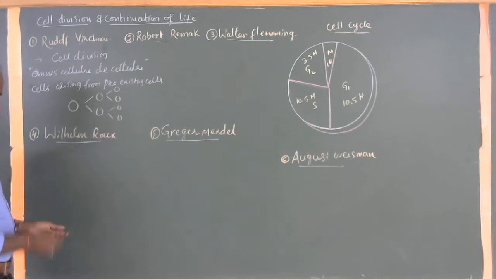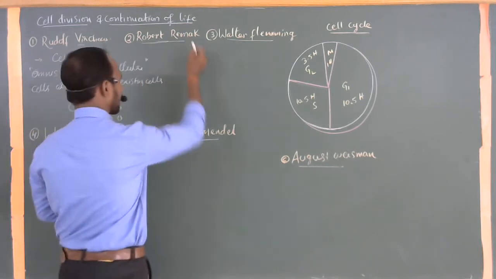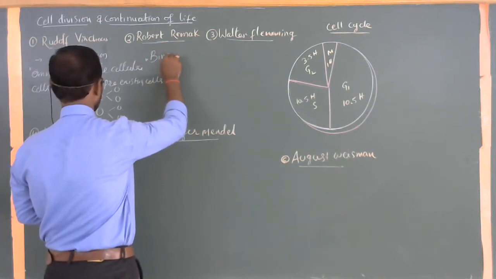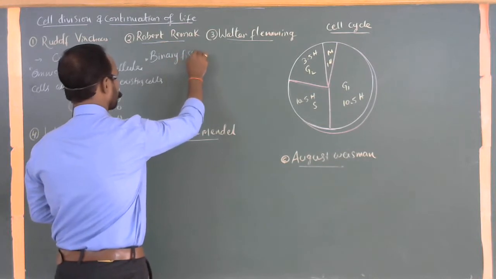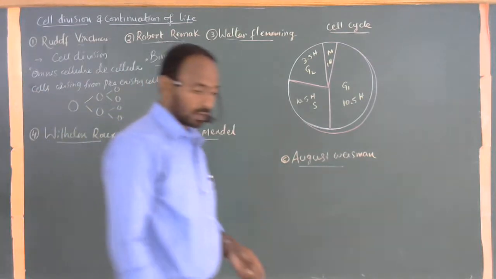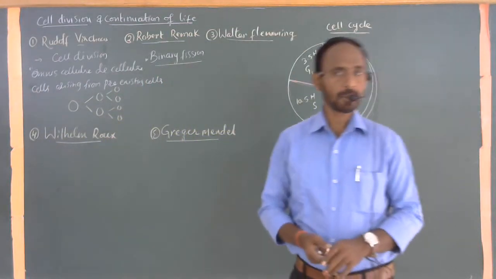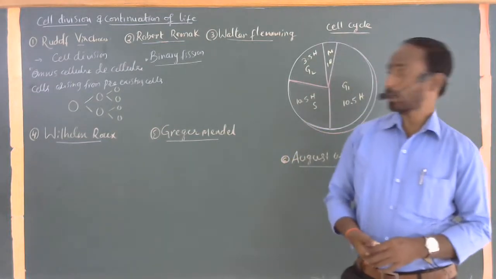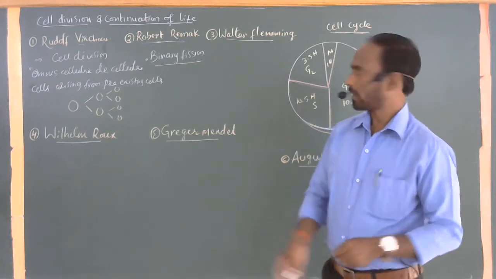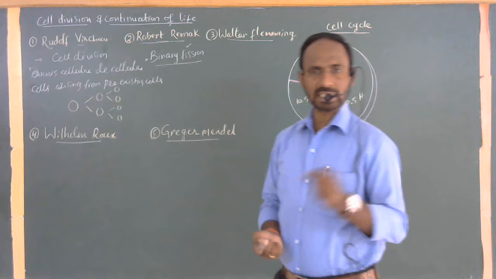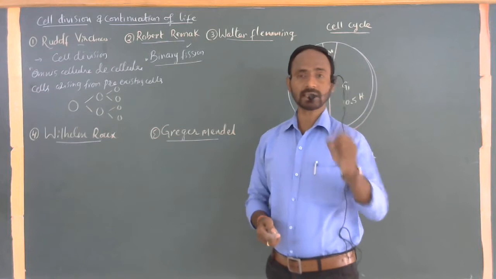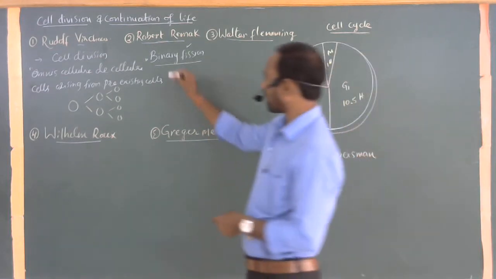Next, Robert Remak. He is associated with the statement called binary fission. Not fusion, binary fission, the first topic of reproduction. Unicellular organisms, mostly Paramecium, amoeba, and Euglena, including bacteria also, divide their bodies into two by the process called binary fission. Here the word binary means two, fission means division. One organism splits into two parts, two successive organisms. Clear? Such a process is commonly called binary fission.